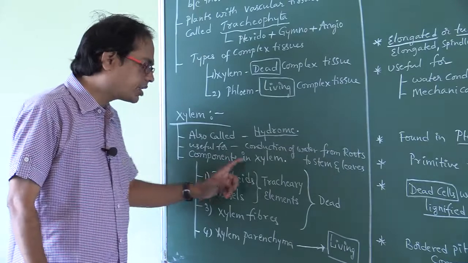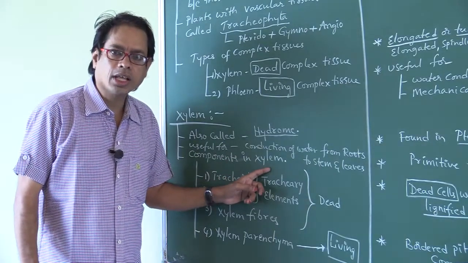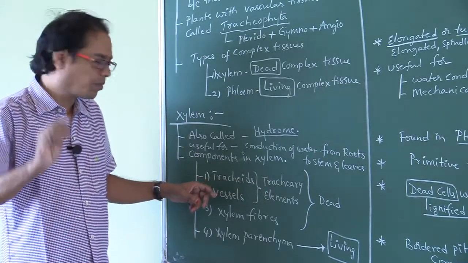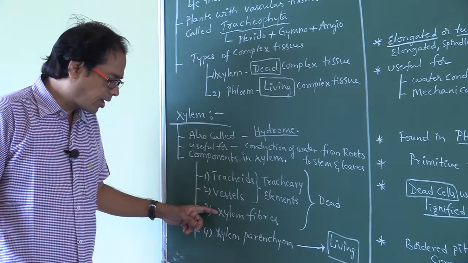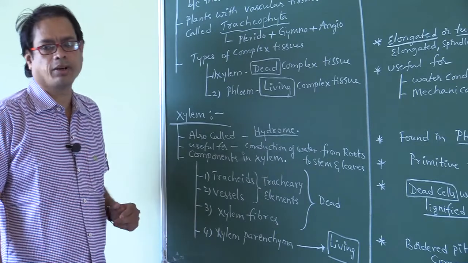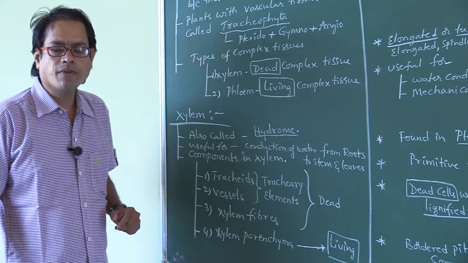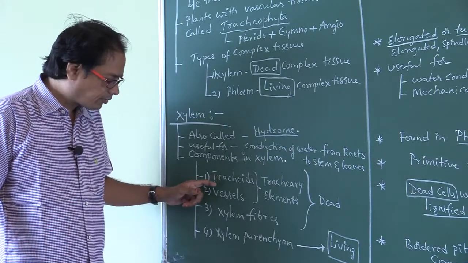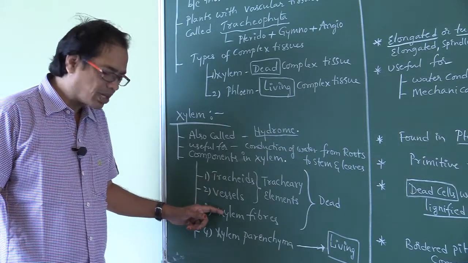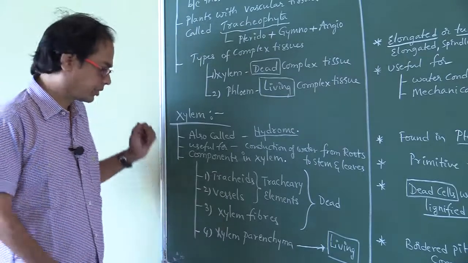Next, components in xylem. How many components are present in xylem? Four components: tracheids, vessels, xylem fibers, xylem parenchyma.